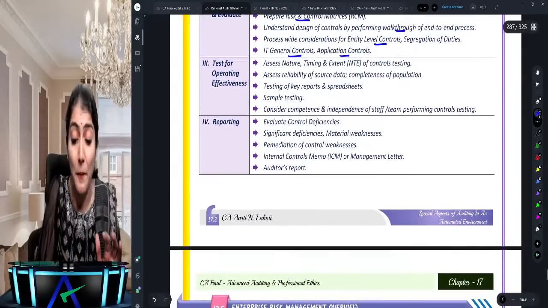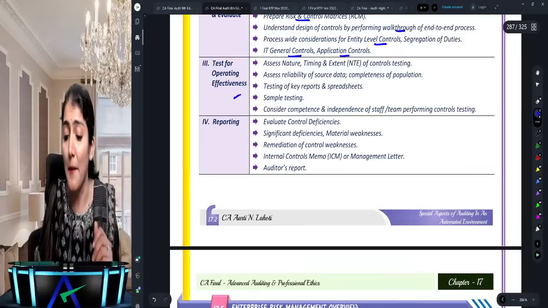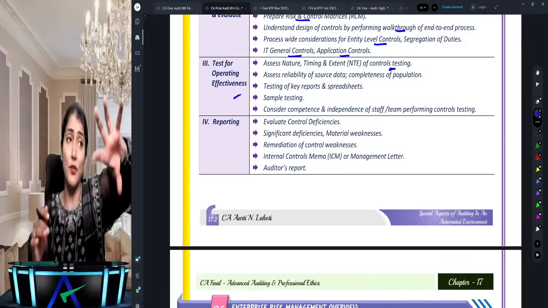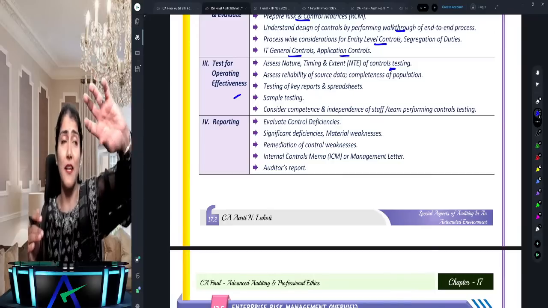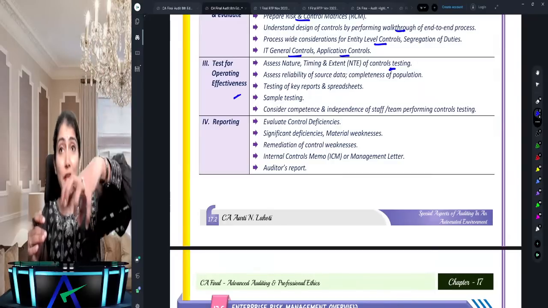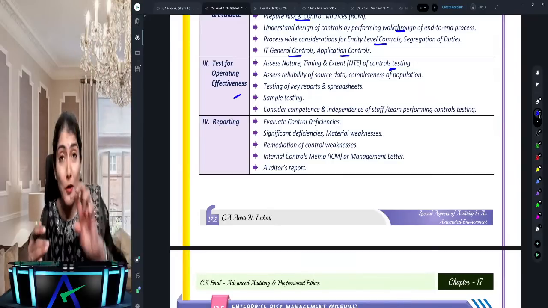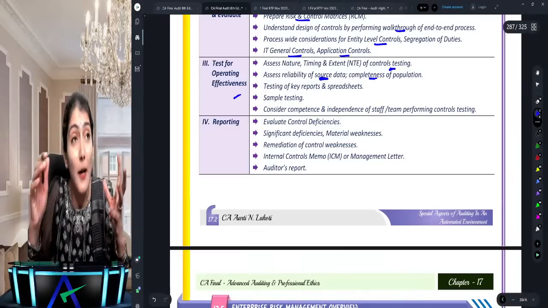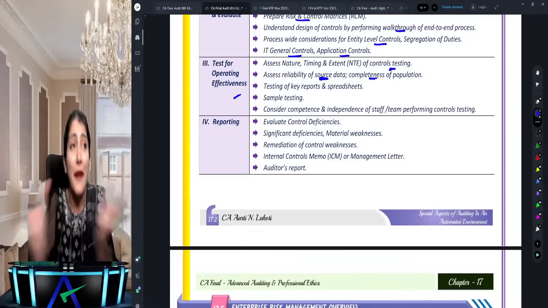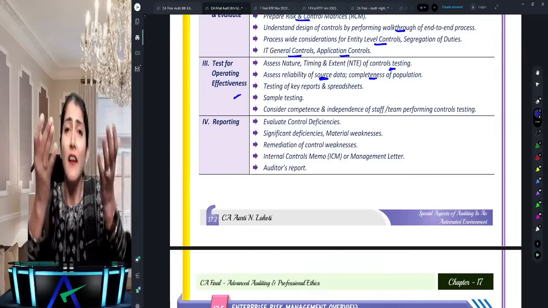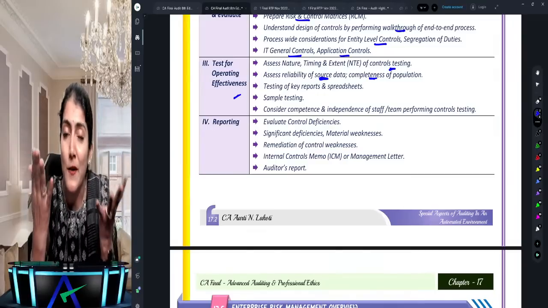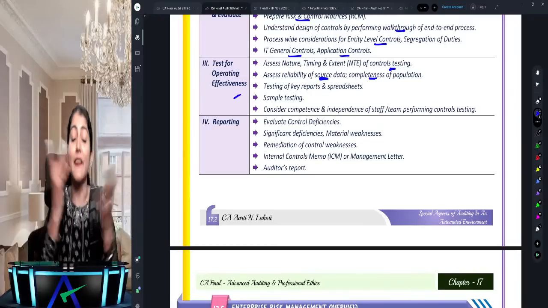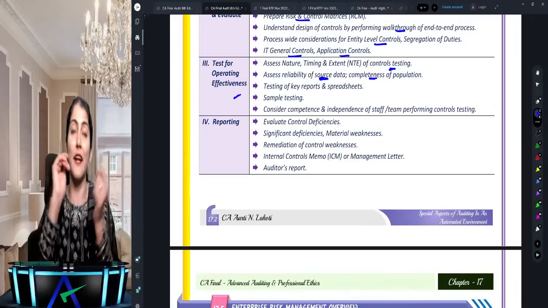Then I test for operating effectiveness, the nature, timing and extent of the TOC, that is, control testing. Whatever population on which I'm going to perform my audit procedures, I need to check the reliability of the source data and the completeness of the population. Don't just pick up the population and start checking. Check the population: is it complete or not? Whether all fixed assets are there in the register, whether all inventory is there in the register. That you need to check.